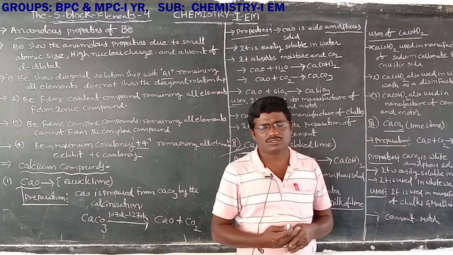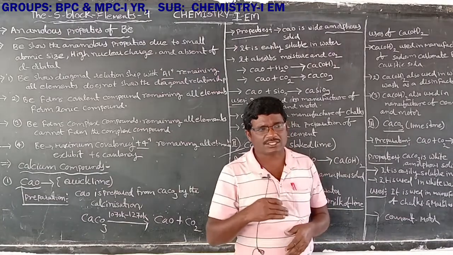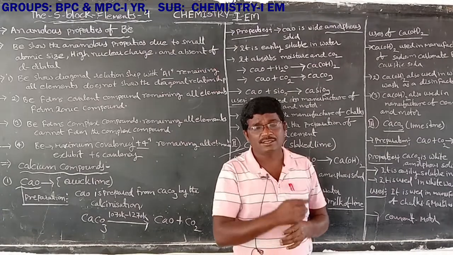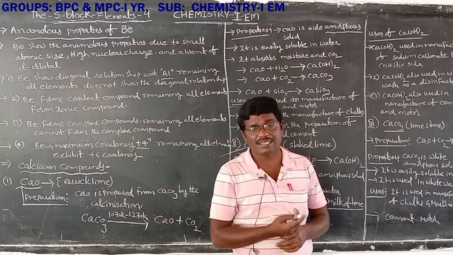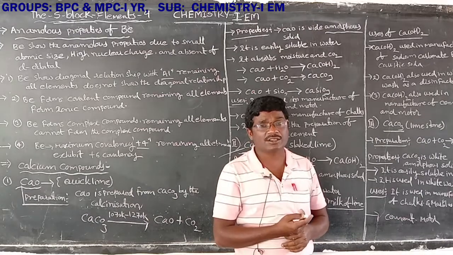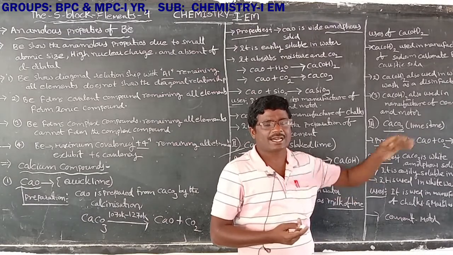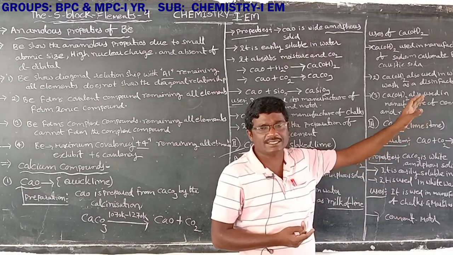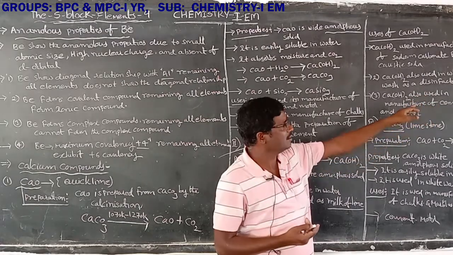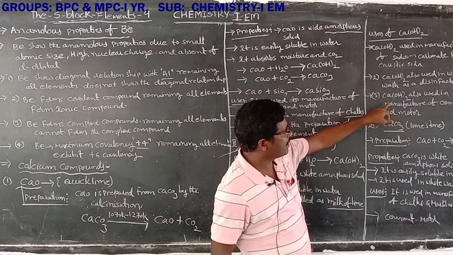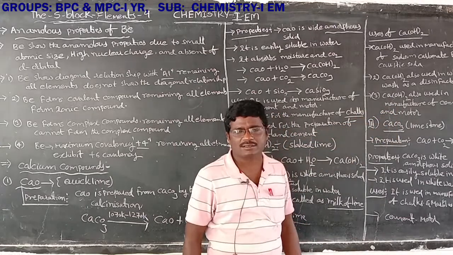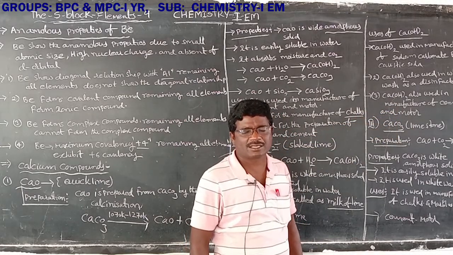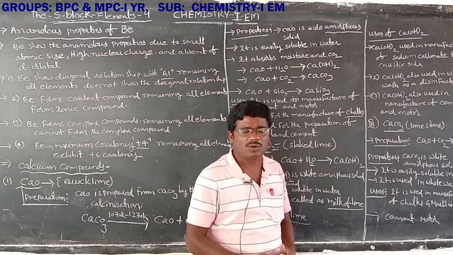Calcium hydroxide is also used as a whitewash and as a disinfectant. A disinfectant means something that inhibits or kills microorganisms. Next, calcium hydroxide is also used in the manufacture of cement and mortar.